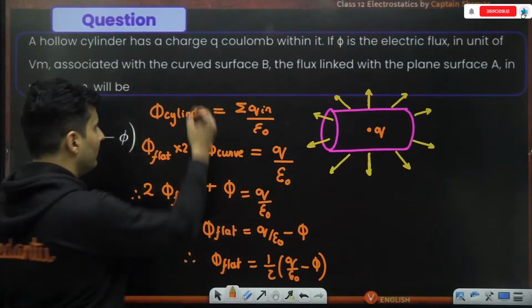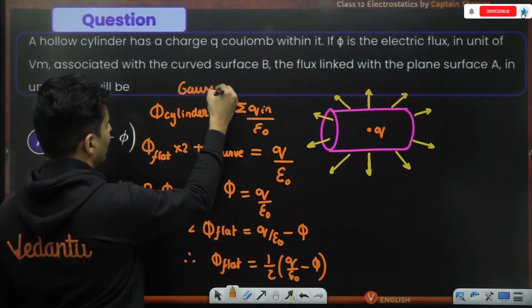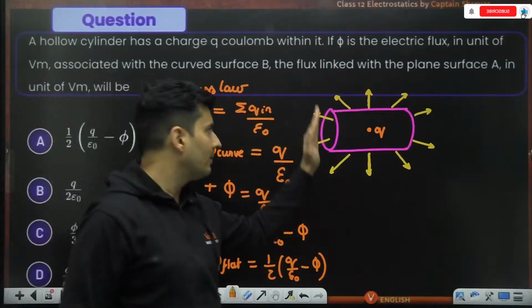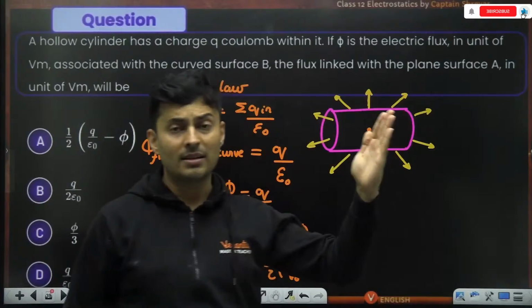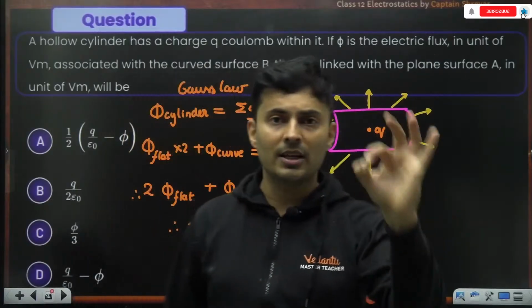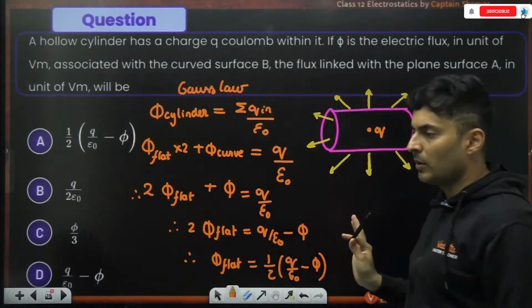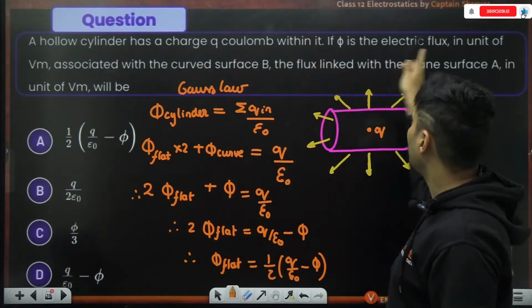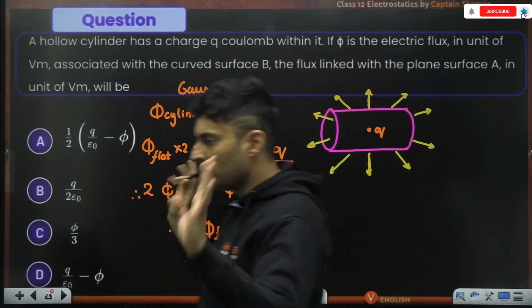So, we started off with Gauss's law. This is one of the beautiful applications where we found out the flux, how much there is through the flat surface, because we knew the total flux should be Q by epsilon naught. And this curved part flux was already mentioned.